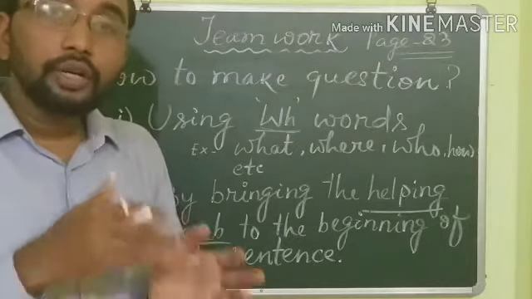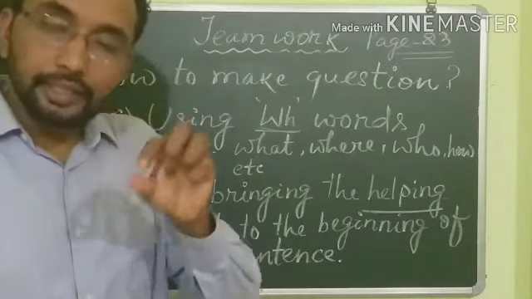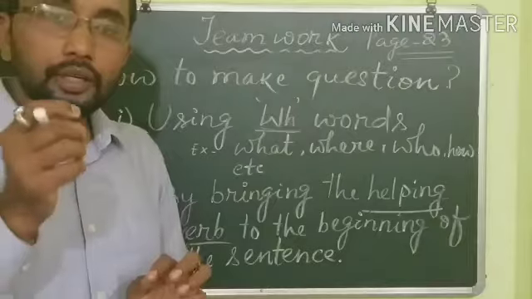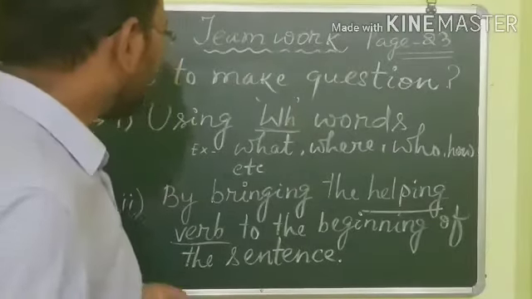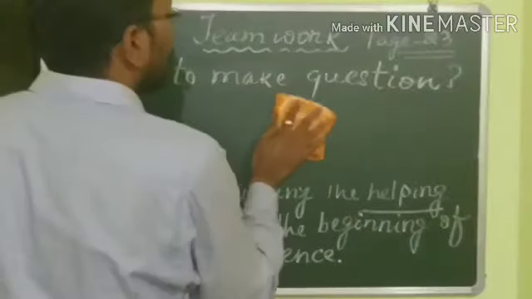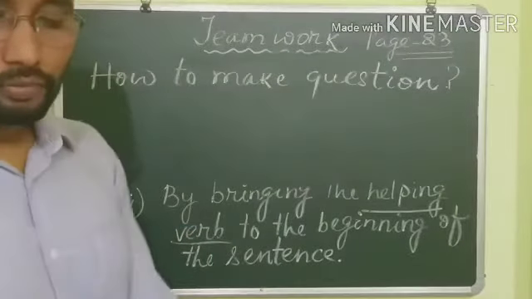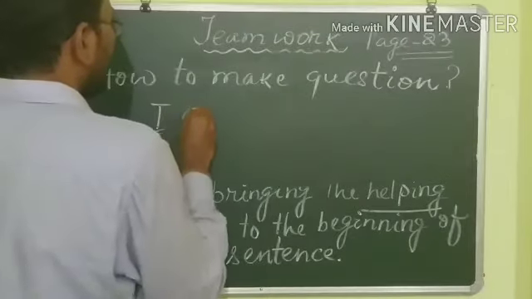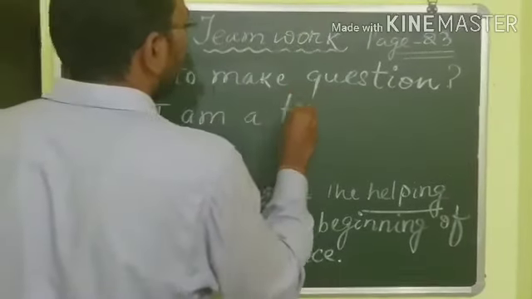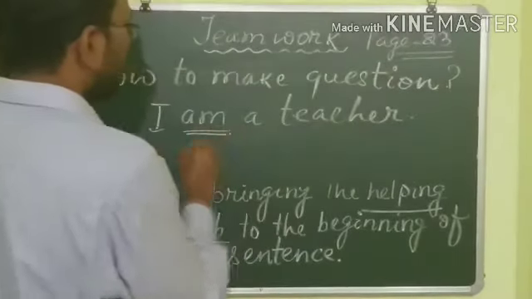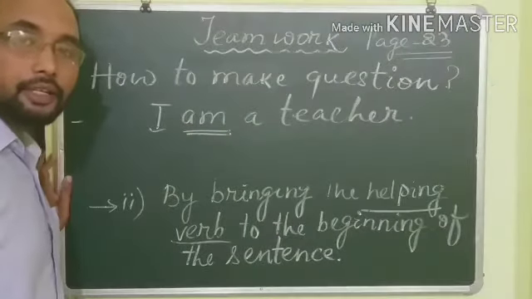So for example, I am a teacher. If I want to convert this sentence into a question, then I will bring the helping verb to the beginning of this sentence. I am a teacher. Here, am is the helping verb.